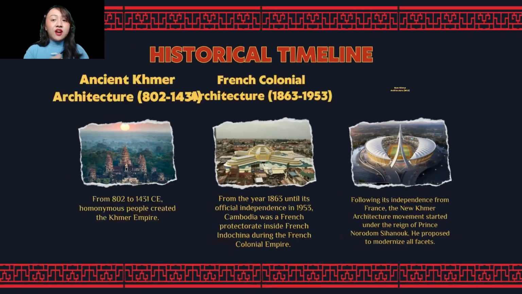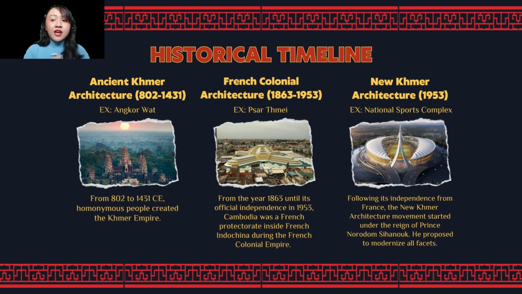There were minimal to no trained architects or engineers in Cambodia at the time, and the style was heavily influenced by outside influences. The newly established Royal University of Fine Arts started teaching architecture in 1965. Since then, a large number of gifted architects have contributed to the prosperous new Khmer architecture era. Vann Molyvann was the most well-known architect of this institution among them.